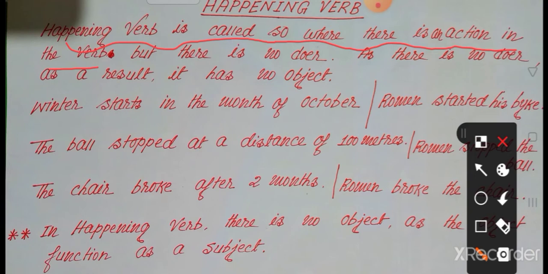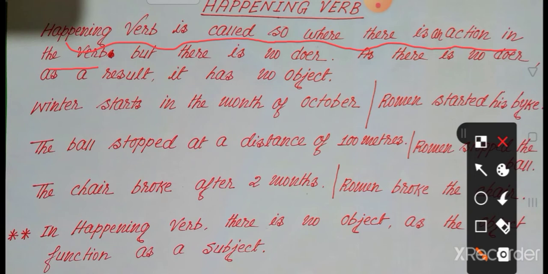But in the verb that we call a happening verb, there is an action but there is no doer. It means the work is not done by someone.